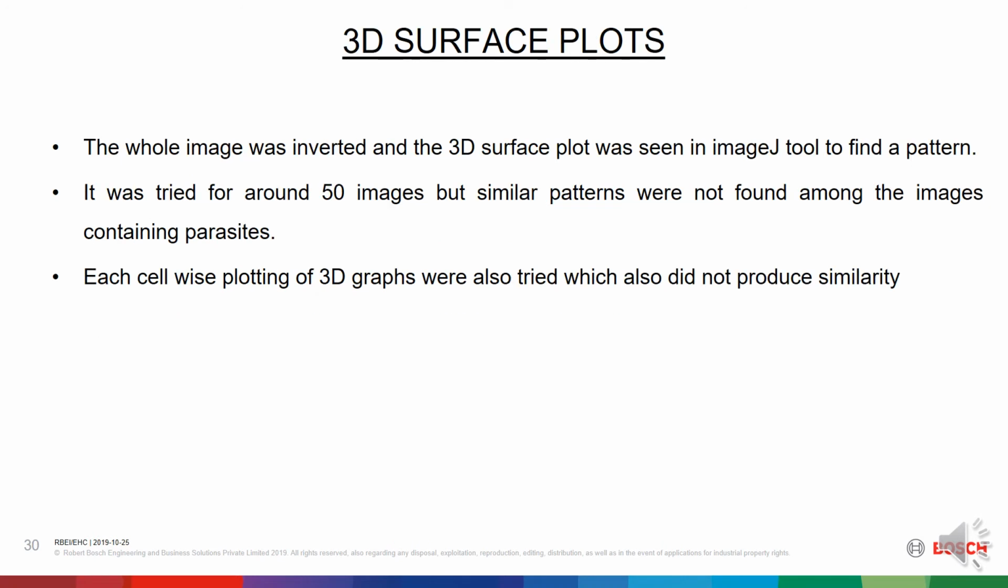First one is the 3D surface plot. The whole image was inverted and the 3D surface plot was seen in the ImageJ tool to find a pattern. It was tried for around 50 images, but similar patterns were not found among the images containing parasites. Cell-wise plotting of 3D surface graphs was also tried, which also did not produce similarity.